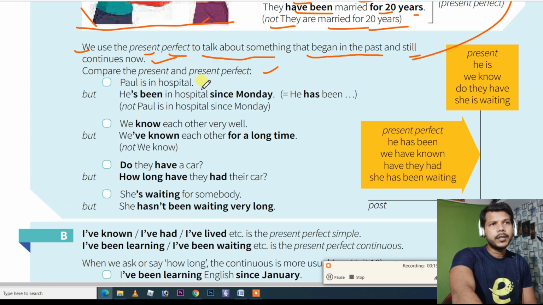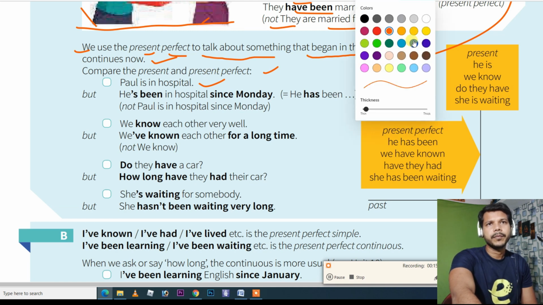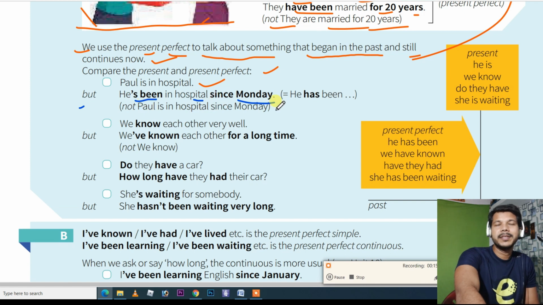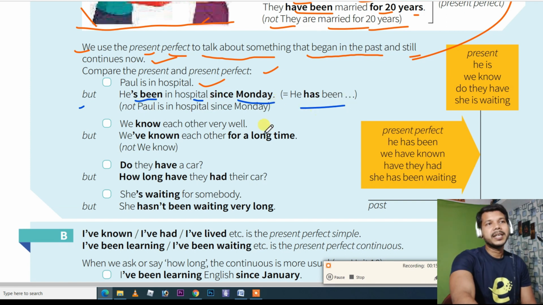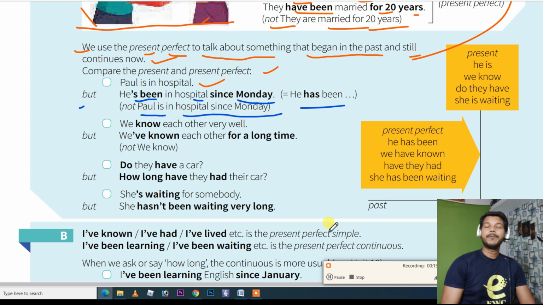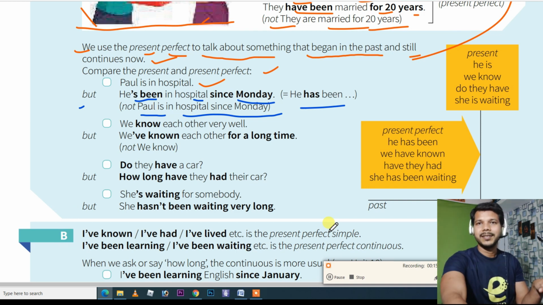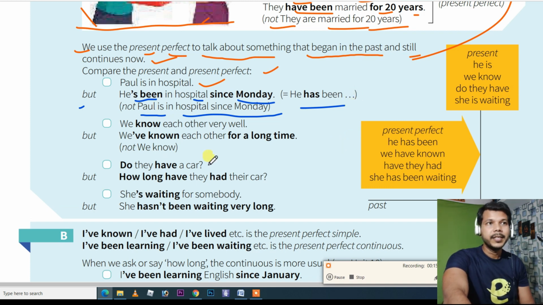See, Paul is in hospital. There is a guy whose name is Paul. He is in hospital. But he has been in hospital since Monday. You can't say Paul is in hospital since Monday. If you have to say the time, and this is not any action, it is about state of being. No action is here. You have to use present perfect. So you can say he has been in hospital since Monday, where been is the third form of be.